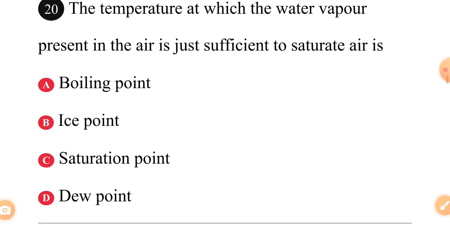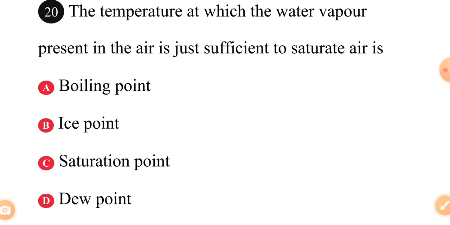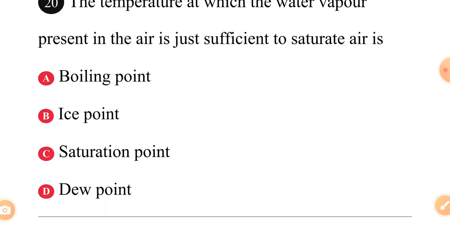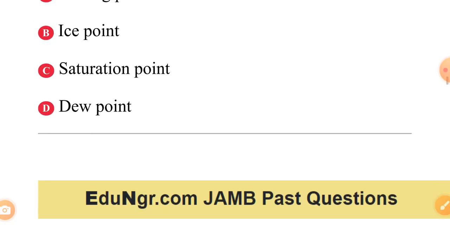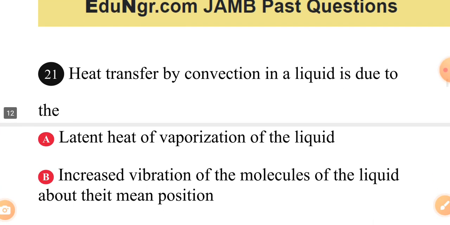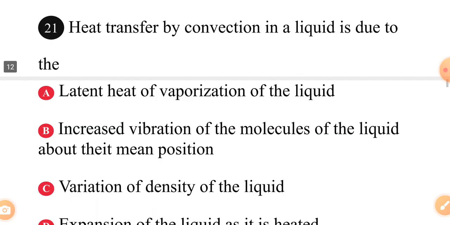The temperature at which the water vapor present in the air is just sufficient to saturate air is dash. A, boiling point. B, ice point. C, saturation point. D, dew point. What is the answer? Is it boiling point, ice point, saturation point, or dew point? The answer to question 20 is D, dew point. Remember in the previous video, part 13, we handled something about dew.